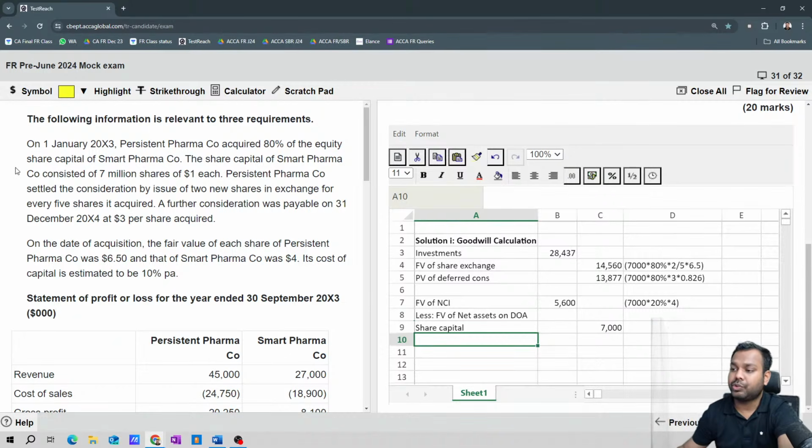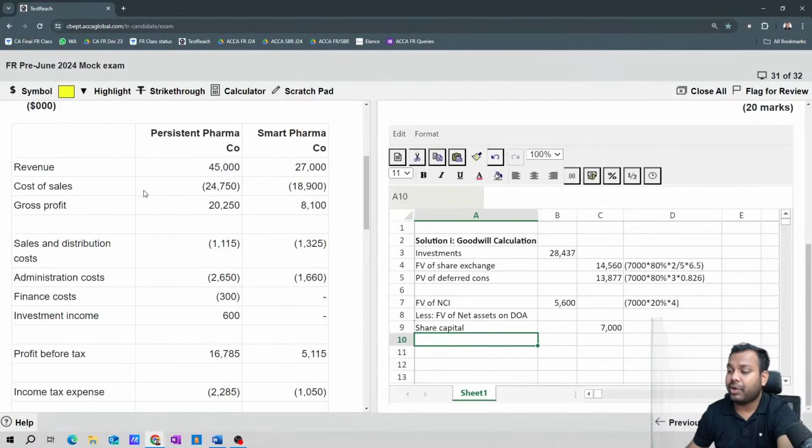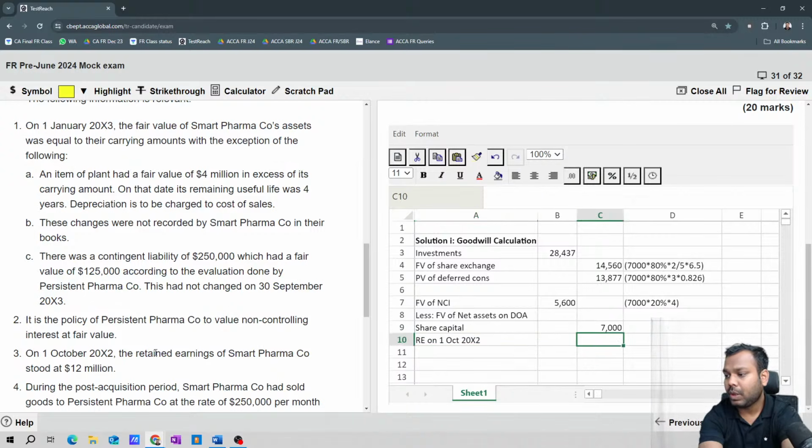Now let's read the question further. What is the date of acquisition? 1st January 2003. Okay, fine. It says retained earnings on 1st October 20x2 is how much? 12 million, that is 12,000.